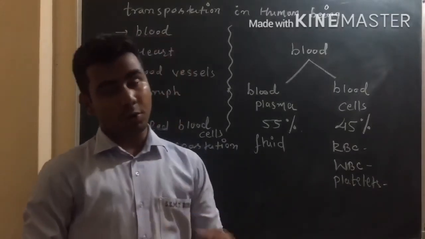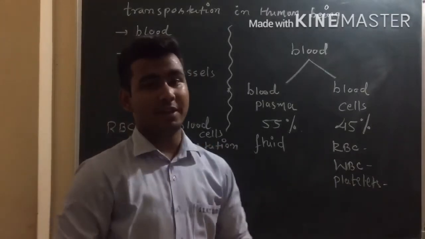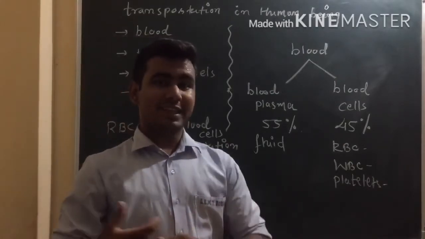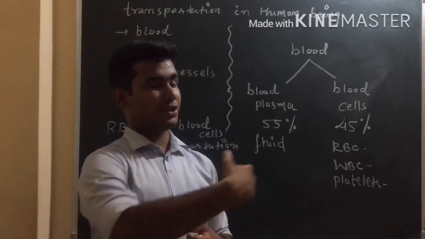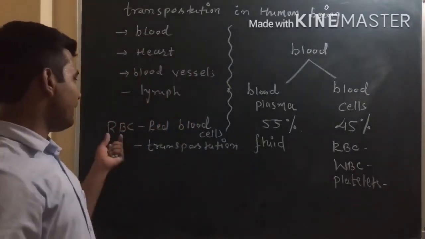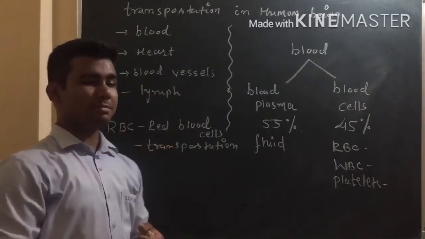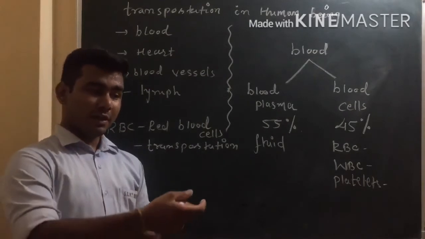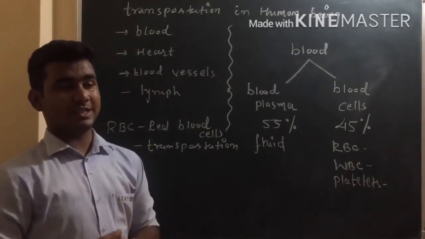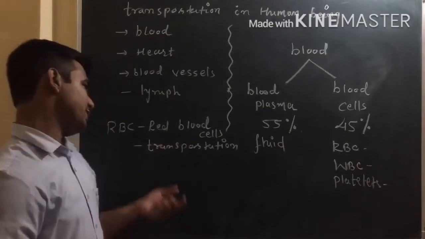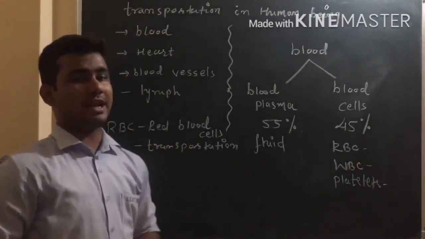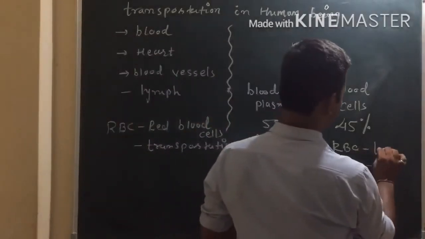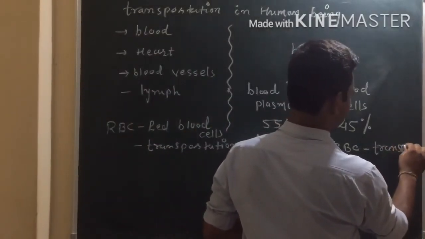There is transportation of hormones, of salt, and of different gases from one part to another part. So RBC is mainly responsible for transportation, and it is responsible for formation of oxyhemoglobin, because oxygen is transported by RBCs to hemoglobin and it forms oxyhemoglobin. So the main function of RBC will be transportation.